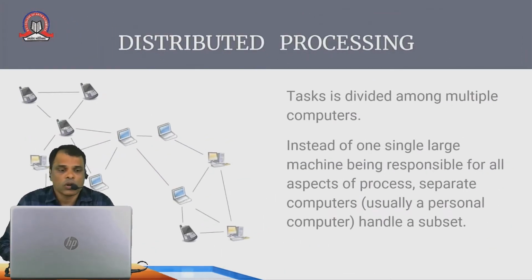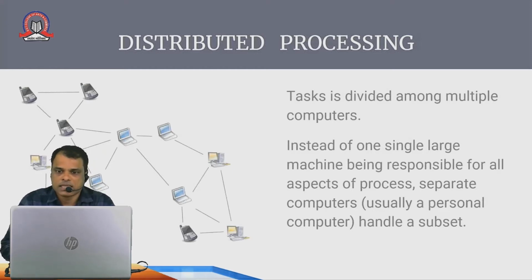Next, there is one more concept, that is distributed processing. As the word indicates, these are tasks which are divided among multiple computers. Instead of having one computer doing the full work, we divide our work into smaller tasks, and once it is divided, it is assigned to different computers for completing that work. So instead of one single large machine being responsible for all aspects of a process, separate computers, usually personal computers, handle all the subset works.